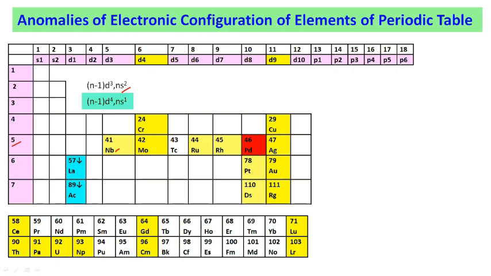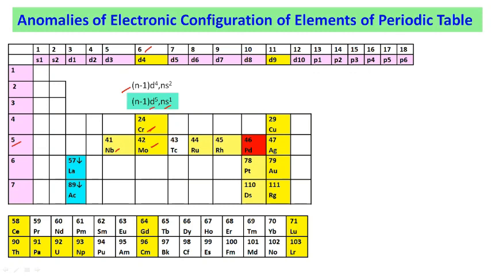So niobium has electronic configuration 5s1 and 4d4, which is different from the expected one. For the sixth group, chromium and molybdenum do not follow the expected electronic configuration for this group. However, they follow the electronic configuration (n-1)d5 ns1.